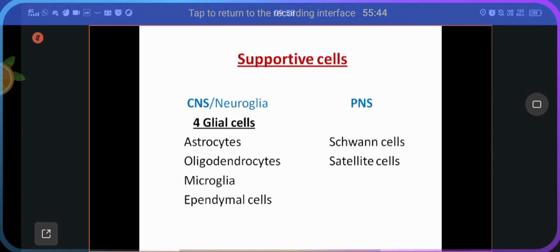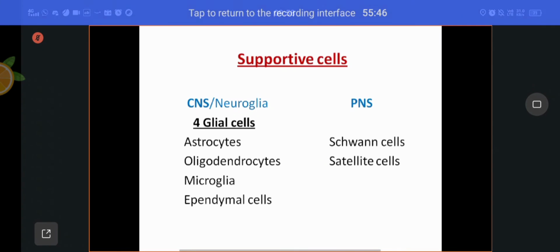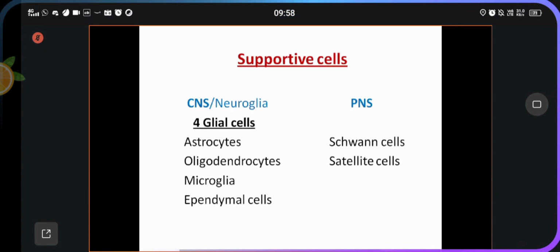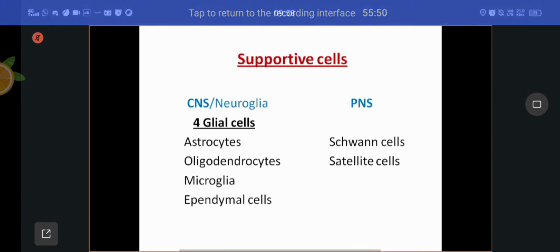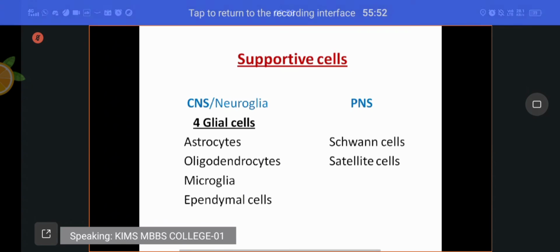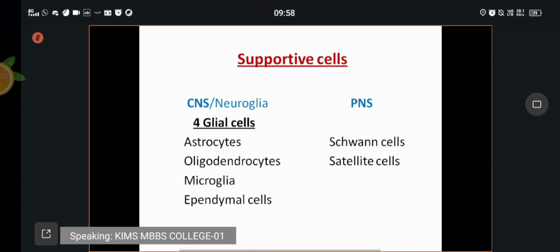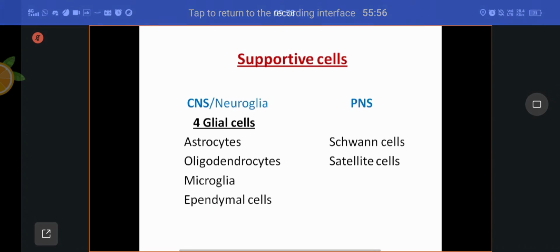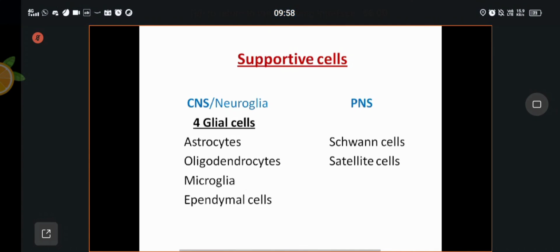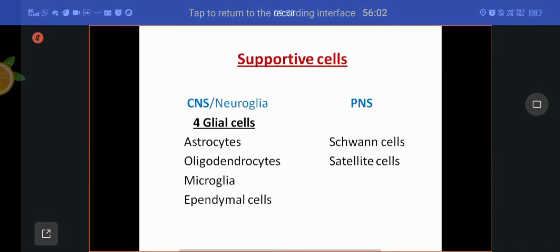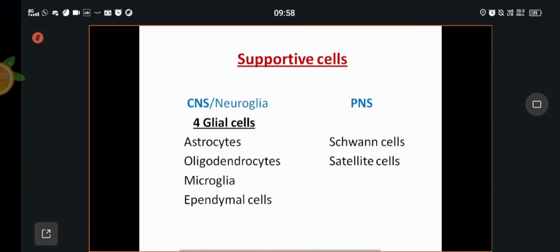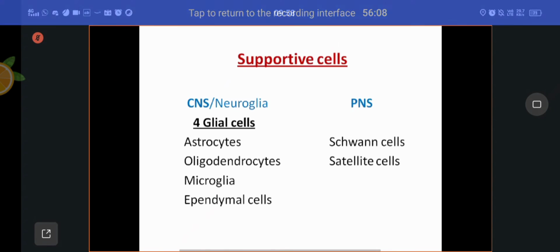The other area is nervous tissue. There also there is no fibrous connective tissue, but cellular connective tissue, called neuroglia or glial tissue. It heals by gliosis, not by fibrosis. In the next class, I will discuss these supportive cells of the nervous system. Thank you.